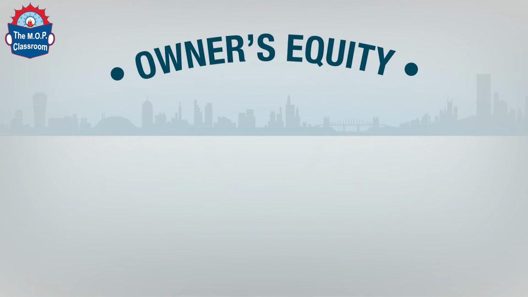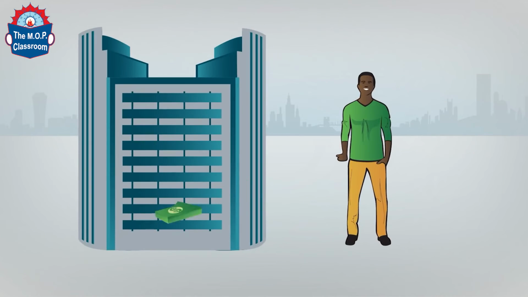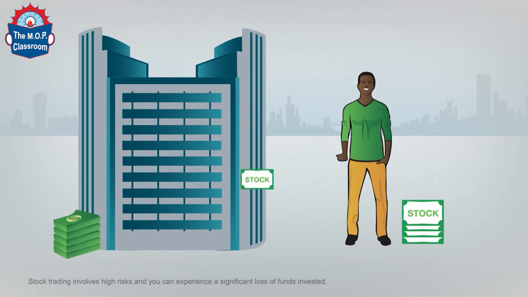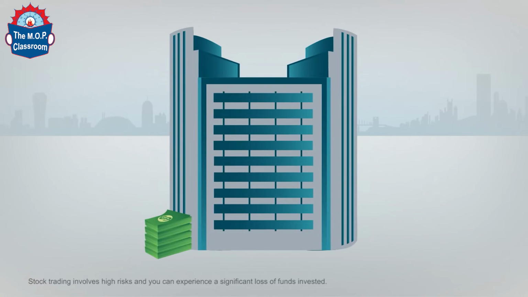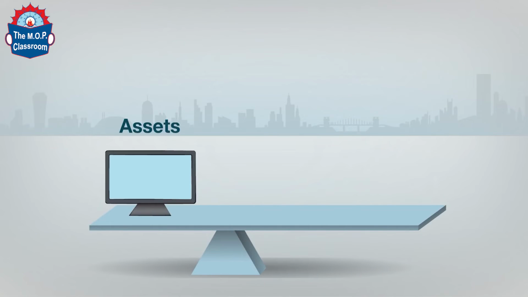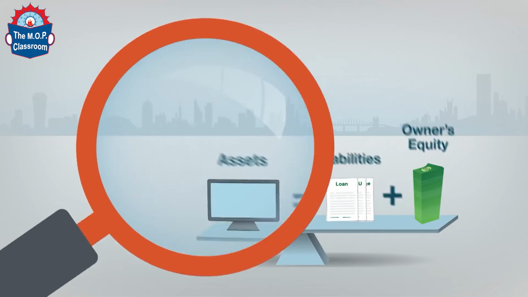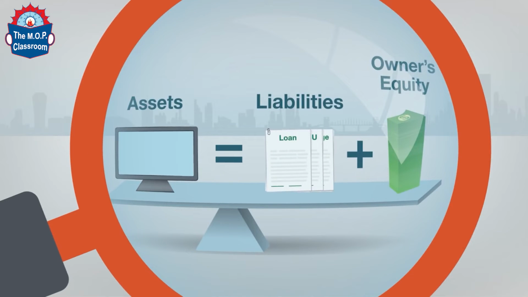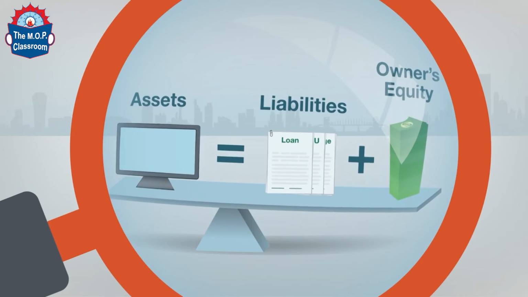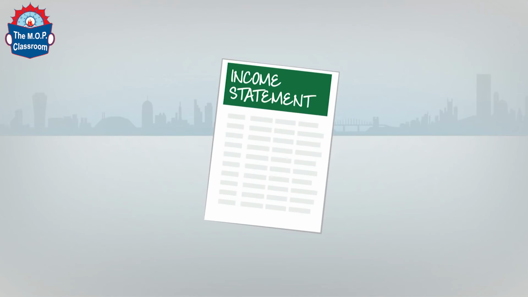The third term of a balance sheet is capital, or owner's equity, which is the amount of assets raised by issuing stock. For example, when a company issues stock either in its initial public offering or in a secondary offering, it raises money or capital that can be used to fund various business expenses. Balance is achieved when the value of the assets is equal to liabilities and owner's equity. The balance sheet helps you see how a company raises money for its assets and can help you determine if the company is overextended.